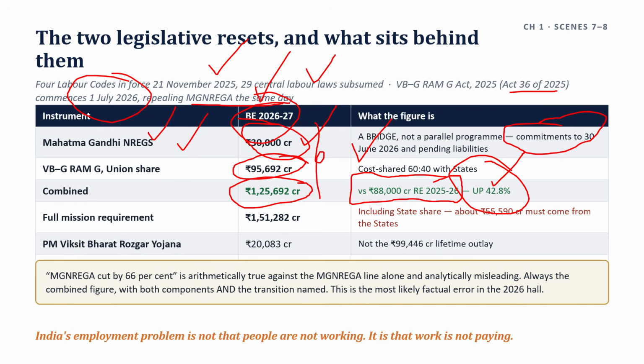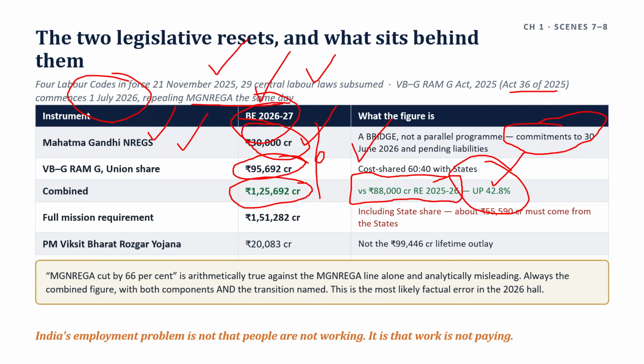A Rajya Sabha written reply by the Minister of State for Rural Development on 30 March 2026 states that it is expected to meet the financial commitments under Mahatma Gandhi NREGS until the VBG Ramji Act commences, together with admissible pending liabilities. It is a bridge for the first quarter of the next financial year plus arrears.